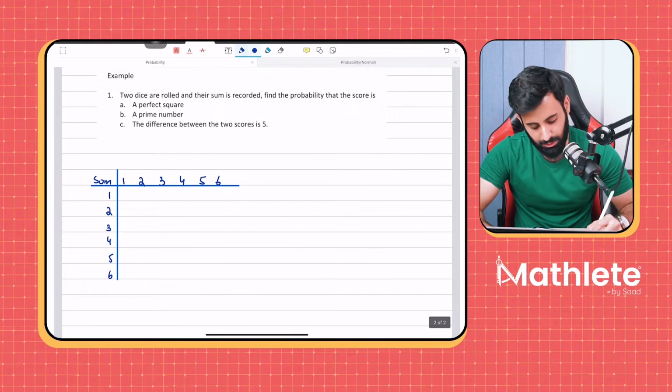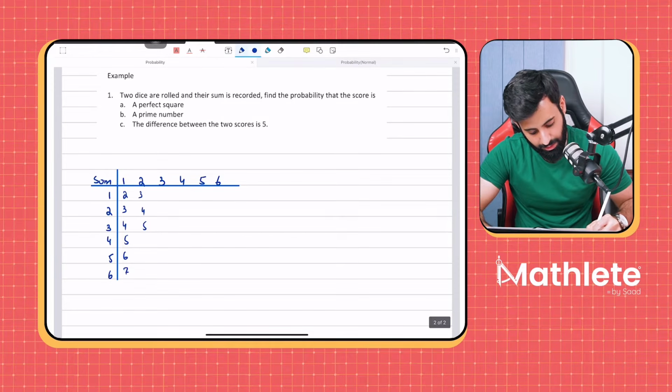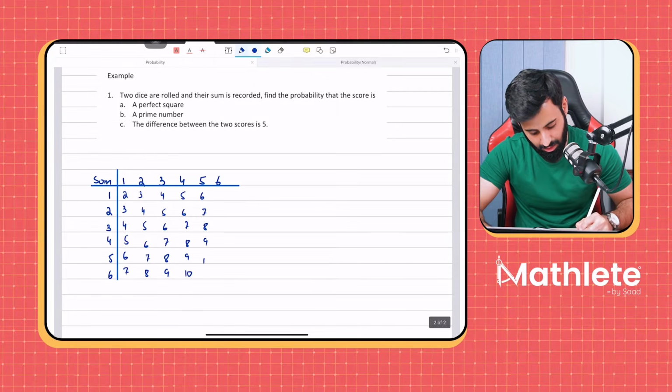We're recording their sum. So first, let's add all these numbers. So we get 2, 3, 4, 5, 6, 7, 3, 4, 5, 6, 7, 8, 4, 5, 6, 7, 8, 9, 5, 6, 7, 8, 9, 10, 6, 7, 8, 9, 10, 11, 7, 8, 9, 10, 11, 12.